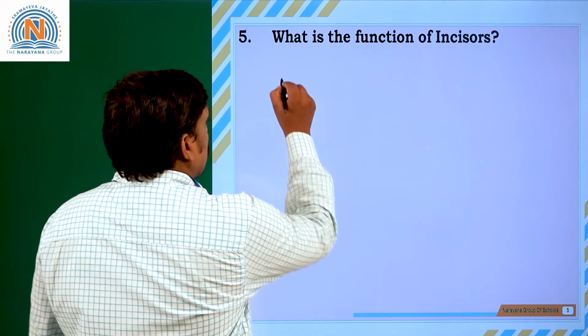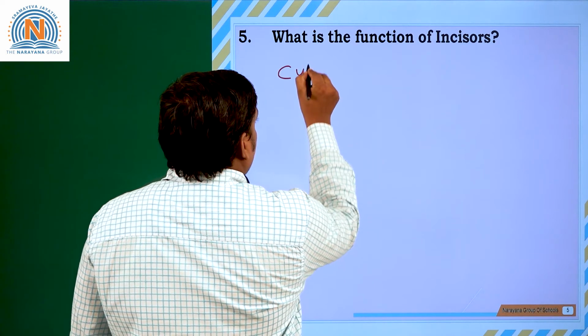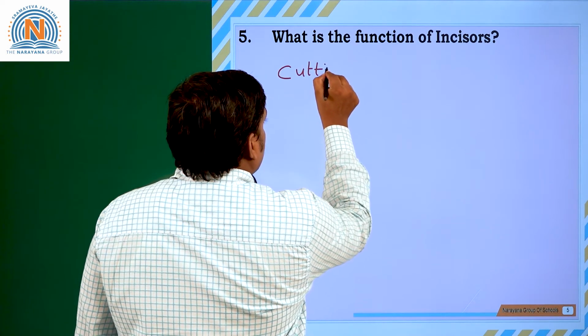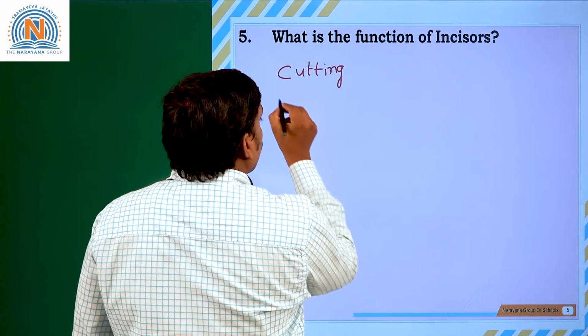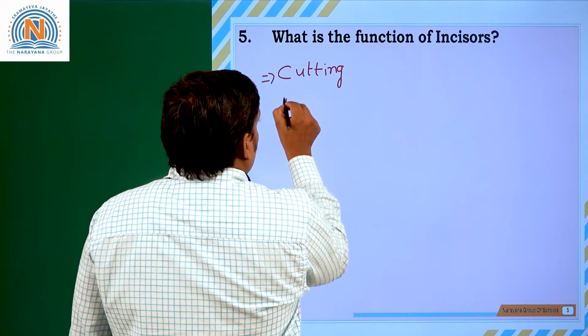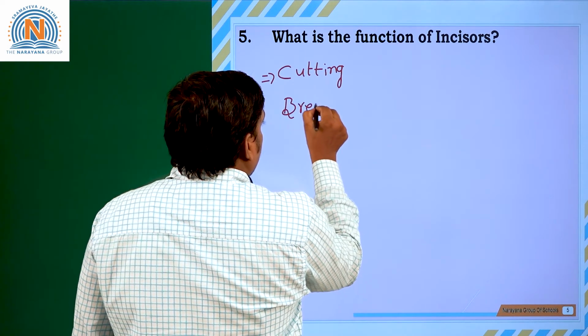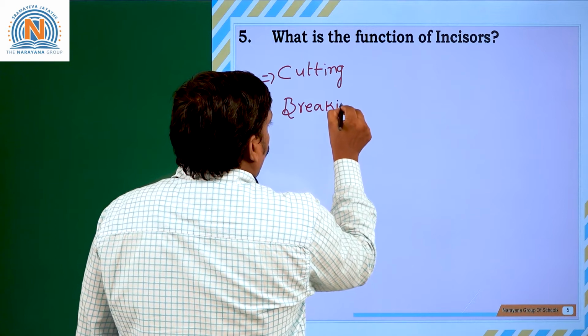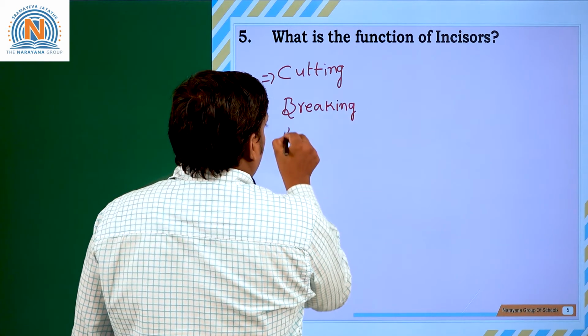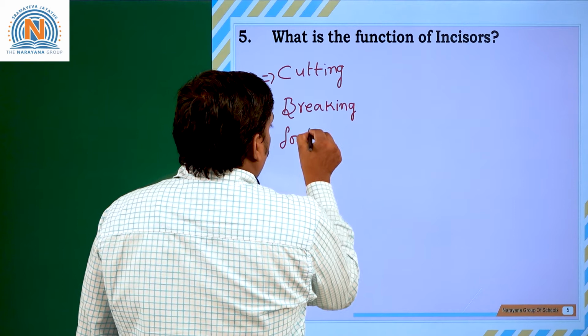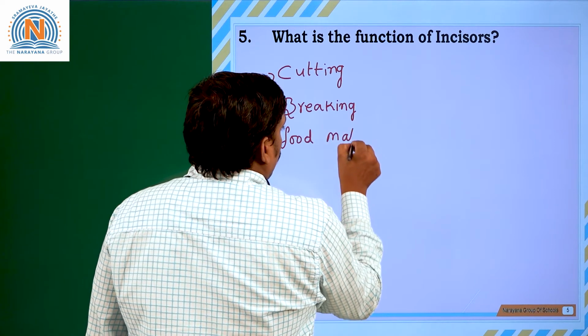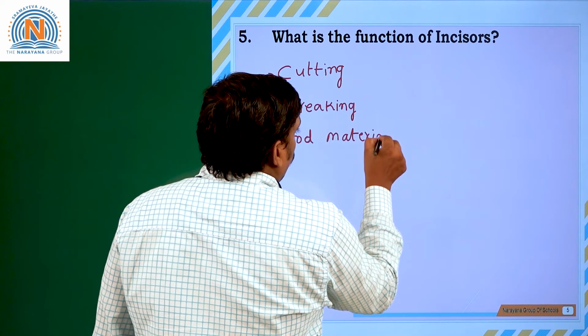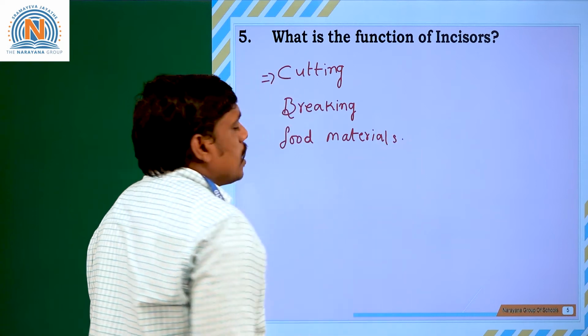So incisors play a key role. What do you mean by scissors? Scissors help in the cutting or tearing of food materials, right? So incisors help in the cutting and breakdown of food materials. Suppose, one example I want to say. What do you mean by cutting?